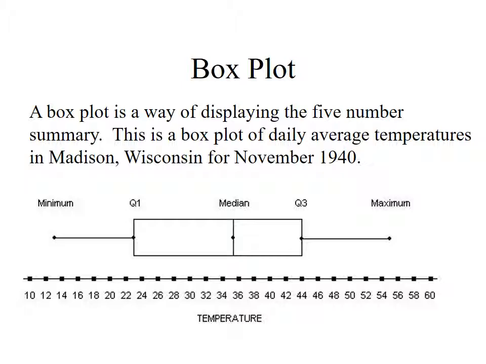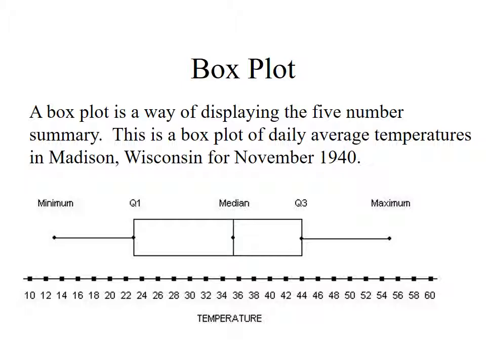And then we've got this box in the middle, which goes from the first quartile, with a line drawn at the median, up to the third quartile. So the box goes from the first to the third quartile. Looks like the first quartile is about 23 degrees, so about a quarter of days were colder than 23, and 3/4 of days were hotter than 23. The median appears to be just about 35-ish degrees, so half of all days had a temperature below 35, half above 35.